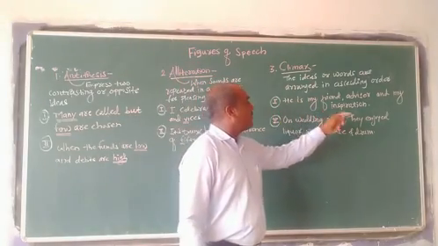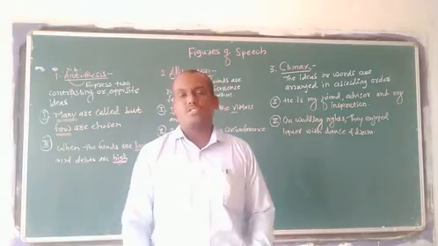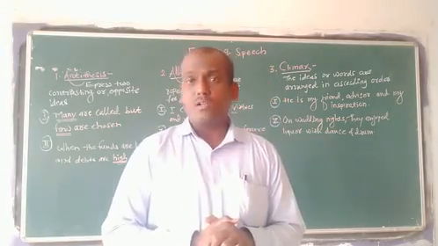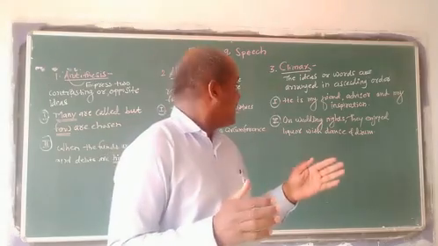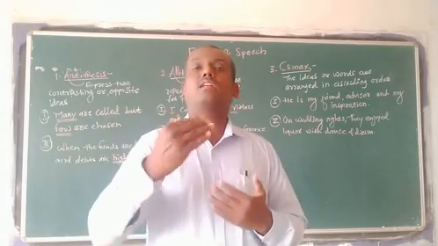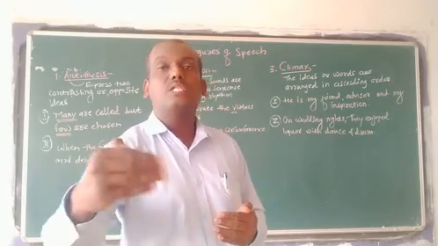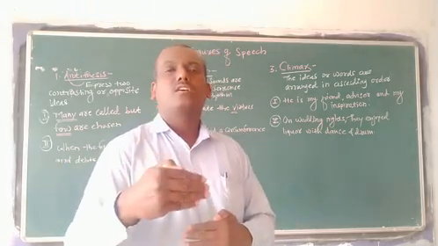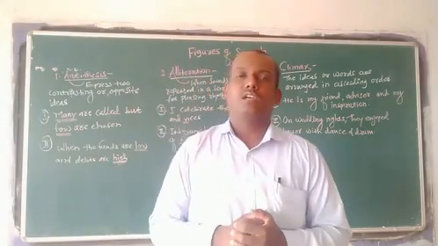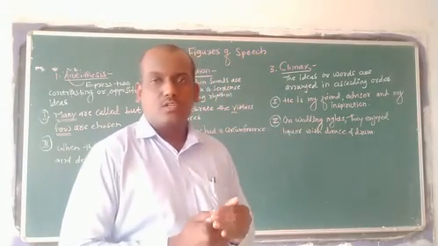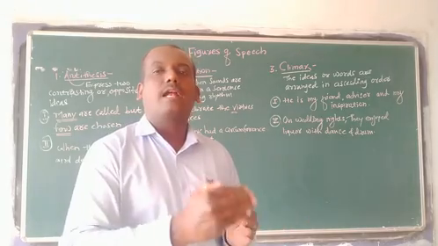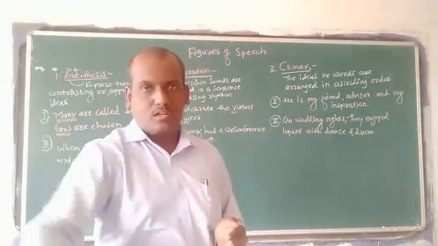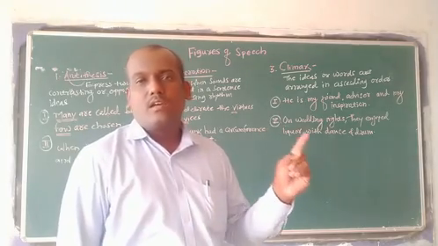So I used here an example. He is my friend, my advisor and my inspiration. My dear friends, what type of things has he said for his friend? He said he is my friend. Another thing, not only friend but also he is my advisor. Another thing, so many things he has mentioned for the particular person. So those ideas are arranged in ascending order. So the figure of speech is climax.